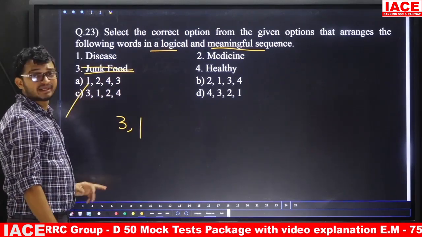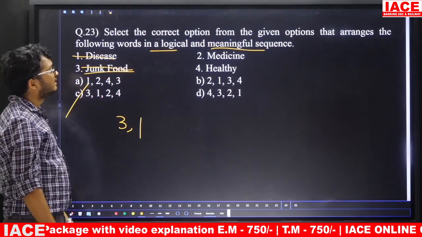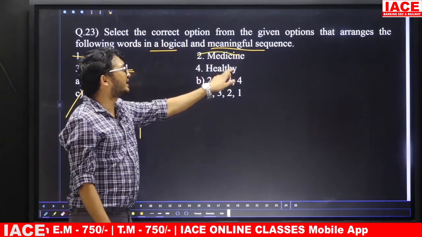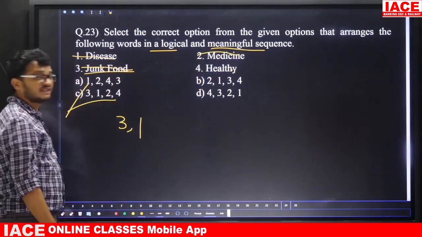First one is junk food. By eating junk food, there is chance to get disease. After that, we are going to use medicine, then we are going to get healthy. So answer is what? Option C.